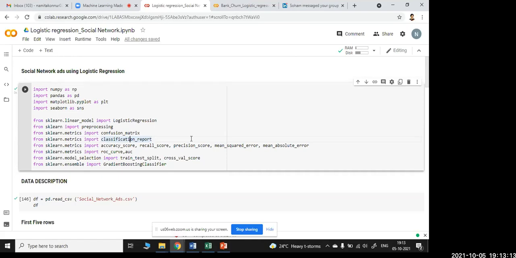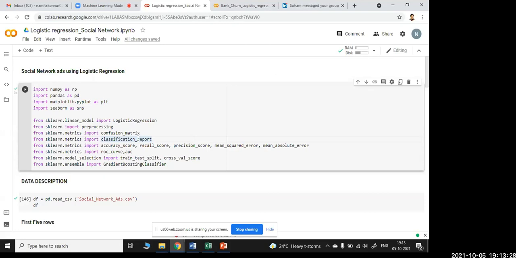And then train test split model is required to test, and gradient boosting classifier I'm not using it. Further models which you will be learning, there will be understanding it. Okay. I hope the libraries part is clear. So now let's learn with the data.